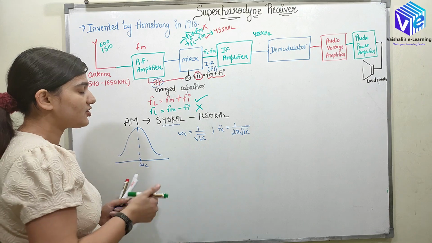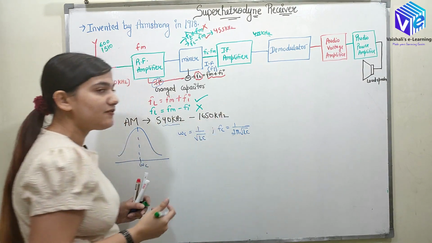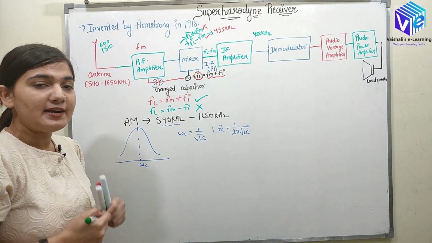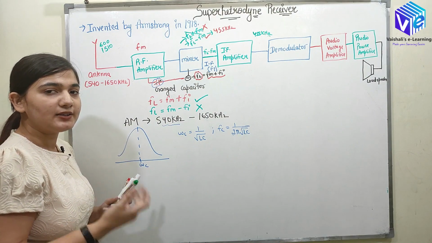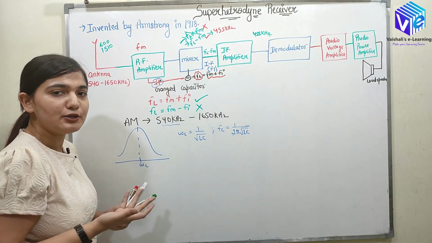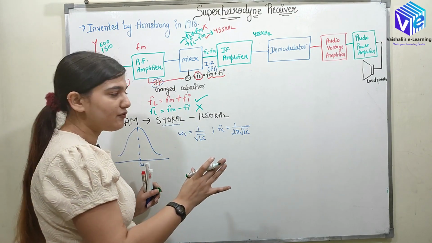So how much should the capacitor value change from 540 to 1650? That depends upon the frequencies we have to receive and the type of receiver we are using. In the TRF receiver we were not having any intermediate frequency.